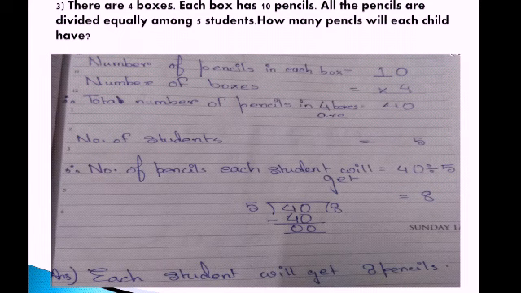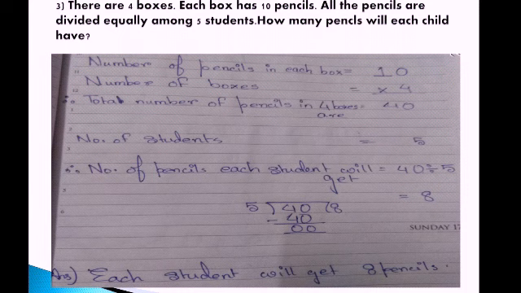Now what is said in the question? All the pencils are equally divided. Again, read very nicely. Equally divided. Equally divided means each of the students will get the same number of pencils. So how many students are there? There are 5 students. To find out how many pencils each student will get, what do we have to do? We have to divide.